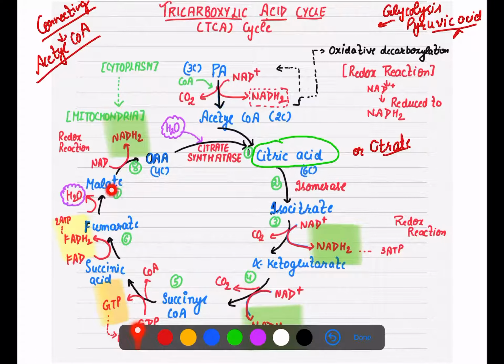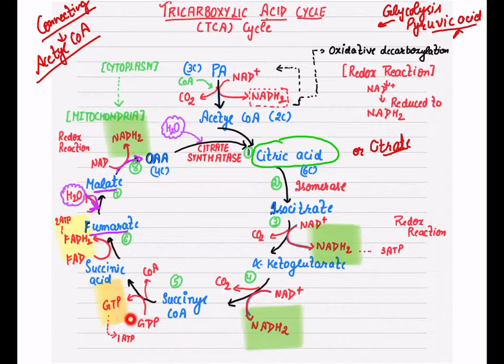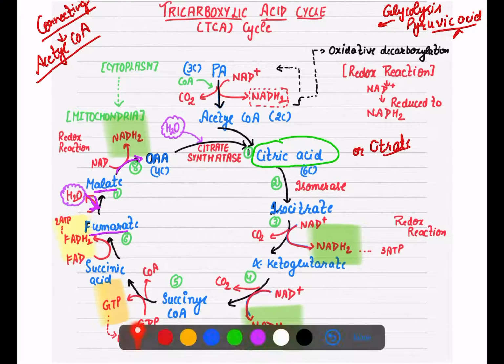Fumarate forms the malate, and here we are adding water at this step. Water is added, right? Water is added when fumarate changes into malate, and malate ultimately regenerates oxaloacetic acid. That is again a redox reaction. When malate regenerates oxaloacetic acid, NADH2 is formed. Now as you can see, it's very difficult to remember. Isocitrate is formed, then alpha ketoglutarate, succinyl coenzyme A, succinic acid, malate is formed.